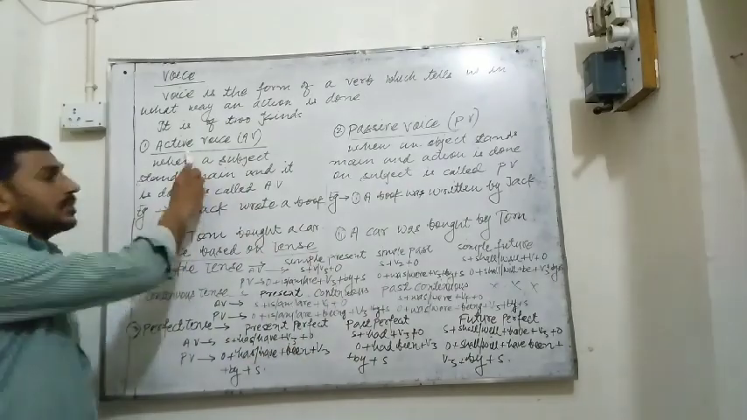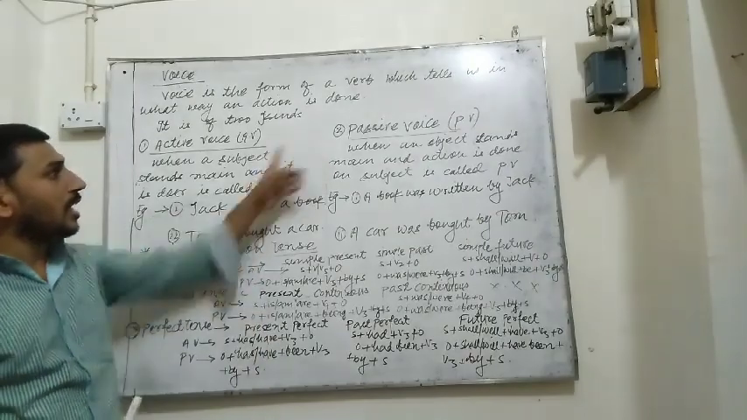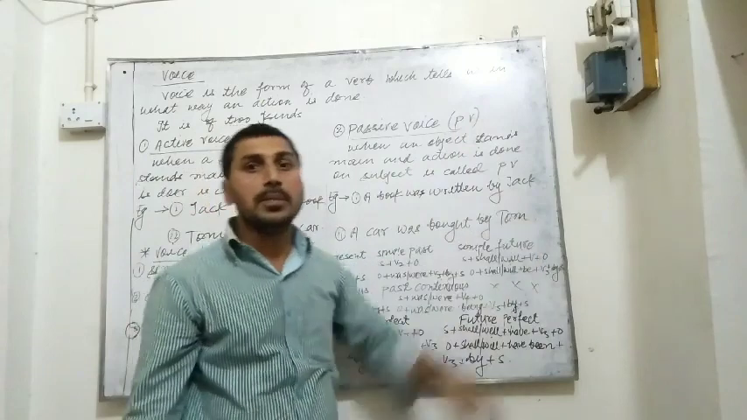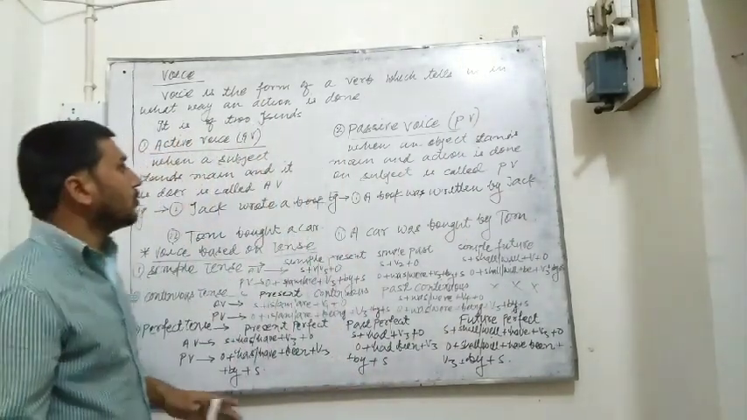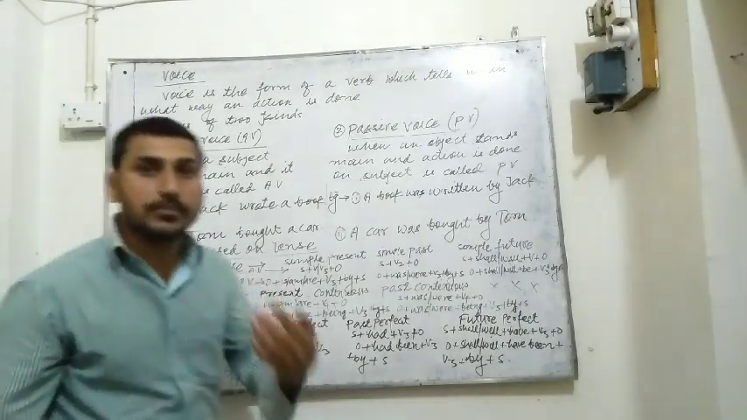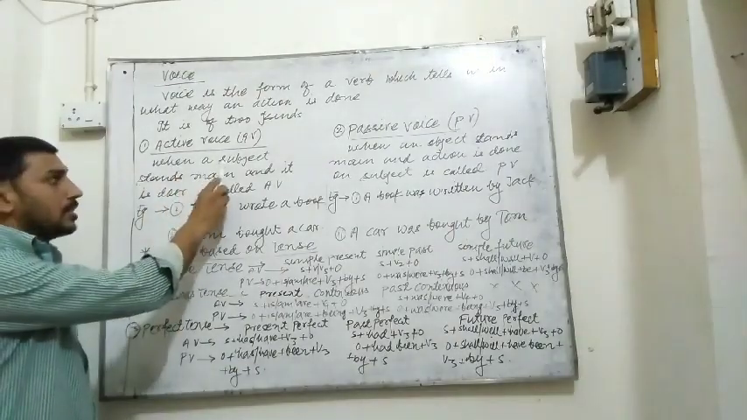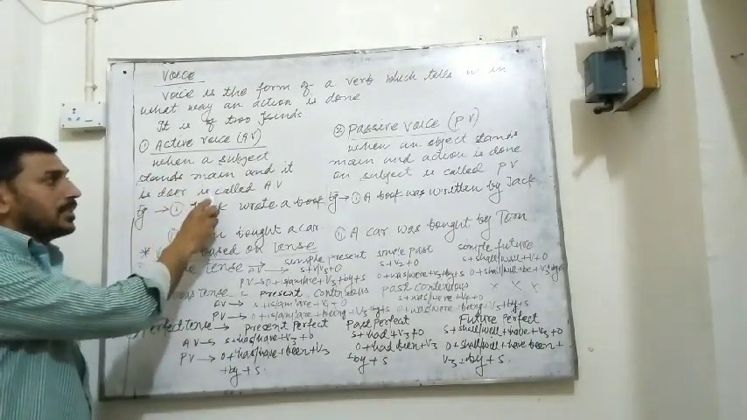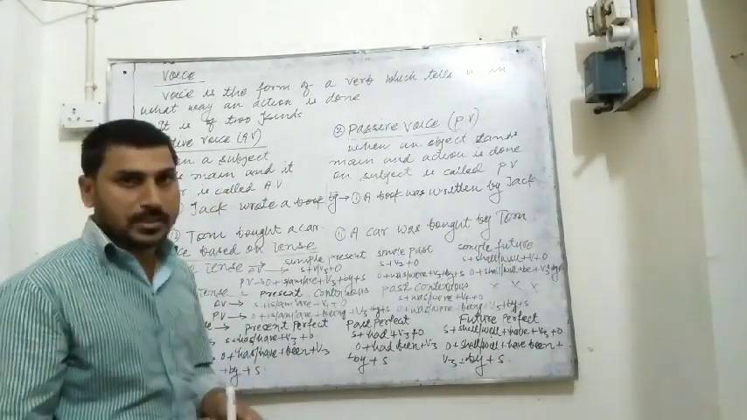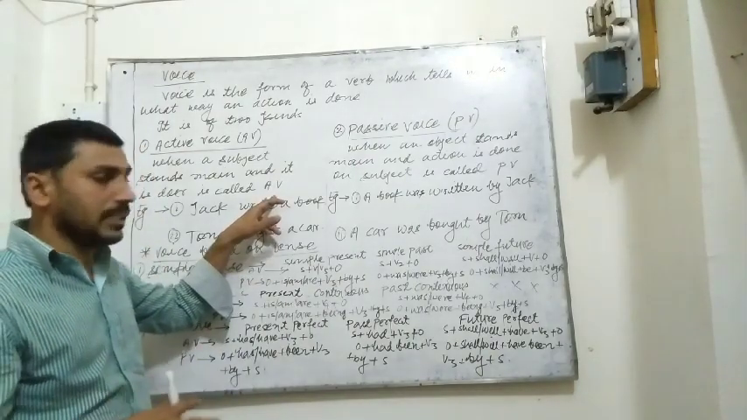The first kind is active voice, in short called AV. And the next kind is passive voice, in short called PV. Now, we will see about active voice. What is active voice? When a subject stands main and it is the doer, it is called active voice.